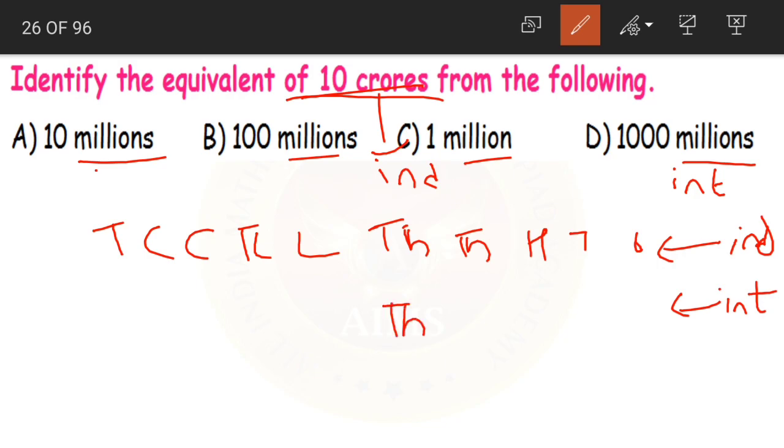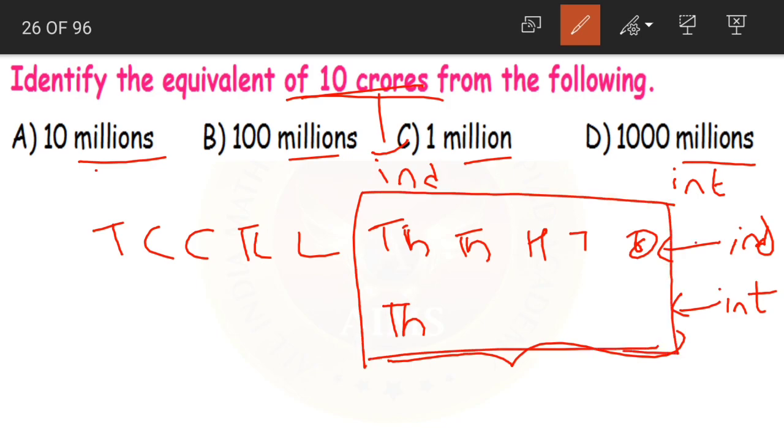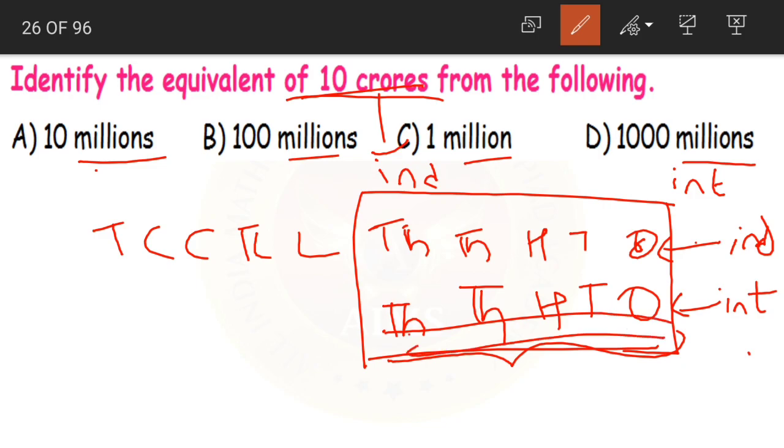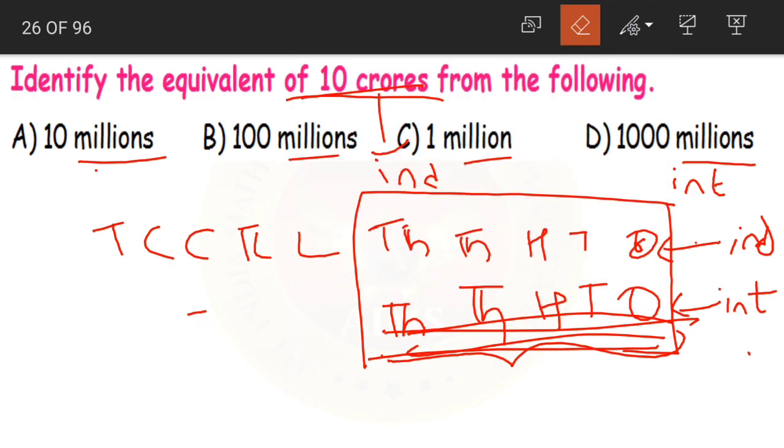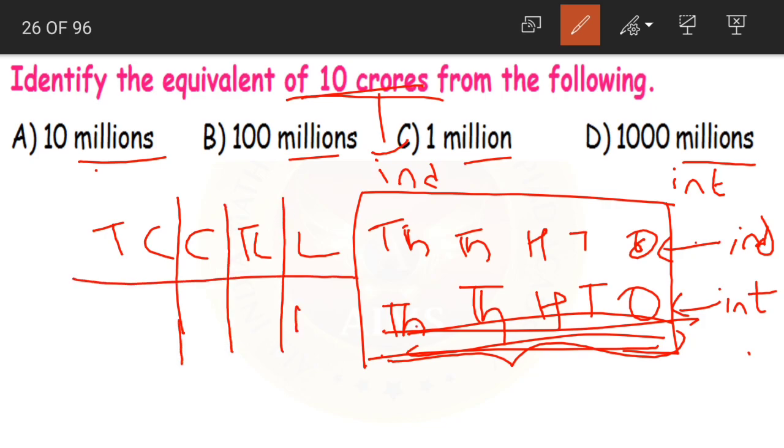If you remember, children, till 10,000s both the Indian and international systems are the same. Yes or no? Yes. So you can simply skip writing this. After 10,000 we have 100,000, then we have millions, then we have 10 millions. I'm not writing it neatly, right? Wait a minute, let me write this neatly. Crores, 10 crores, 10 lakhs. Okay. Now after 10,000 we have 100,000, millions, 10 millions and 100 millions.